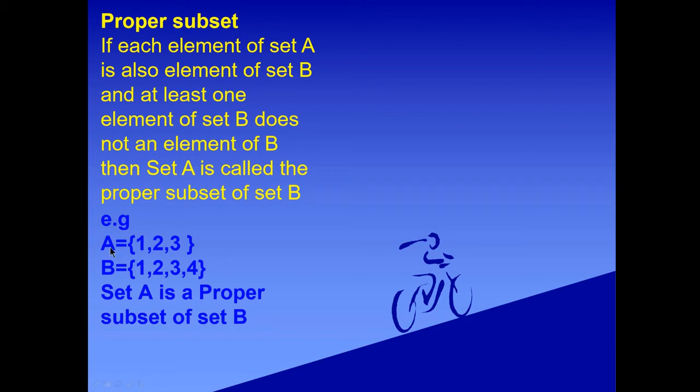For example, A contains elements 1, 2, 3. B contains elements 1, 2, 3, 4. Set A is a proper subset of set B because at least one element of B does not exist in set A.